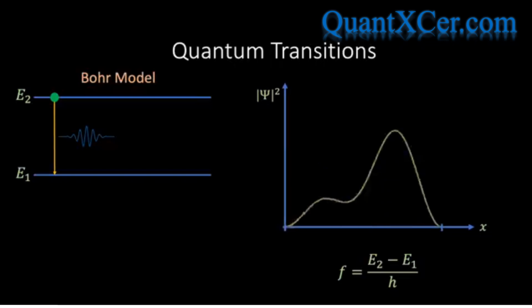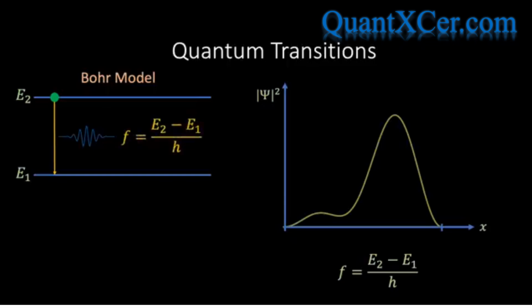Now, according to classical electromagnetism, this charge distribution would be expected to emit radiation at the same frequency as the oscillation frequency of the charge distribution. But we note that this is also precisely the frequency of the photon that would be emitted according to Bohr's model of the atom, since the energy carried by the photon is equal to the difference between the two energy levels. Interestingly, we see that this cannot happen for an electron in the ground state of the atom because there is no state of lower energy for the ground state to mix with to produce an oscillatory probability density or charge distribution.